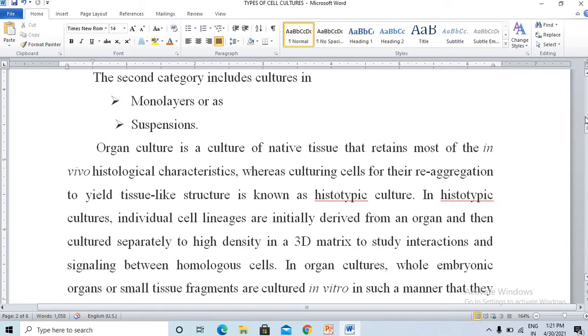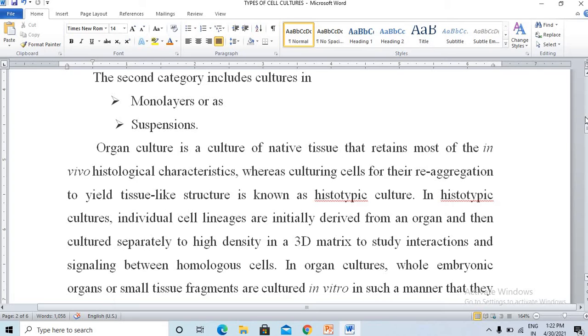But when culturing the cells for reaggregation, that is to yield a tissue-like structure, that is called histotypic culture.